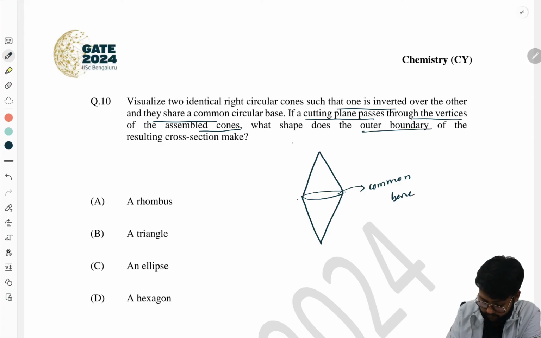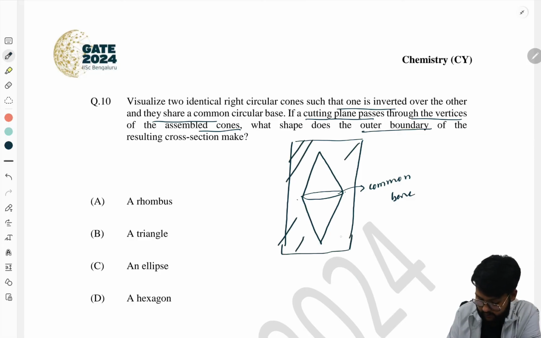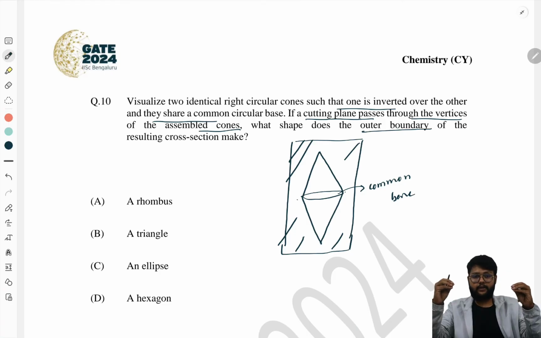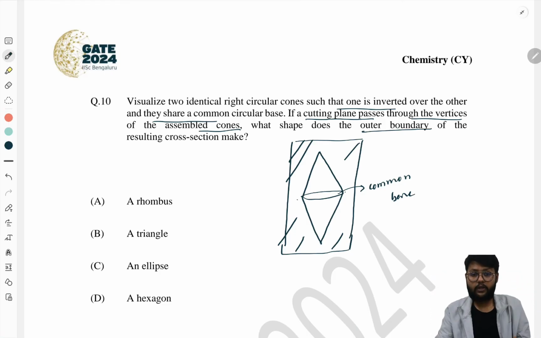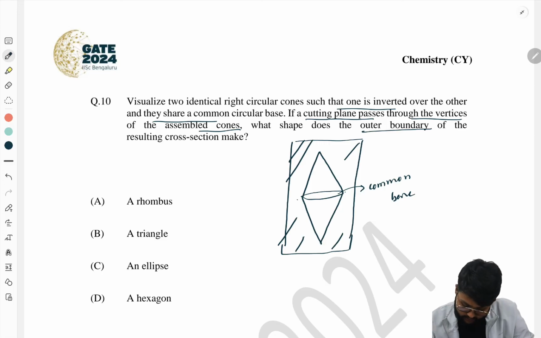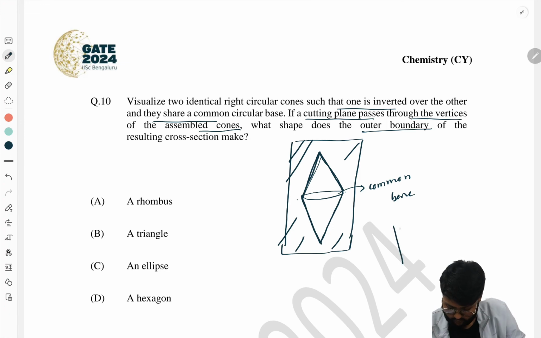So if a plane cuts these two cones, like this is a plane, you can imagine like this, and here it cuts through the halfway of the cones. So what structure are we getting? This is the one we are getting. So what is this structure?